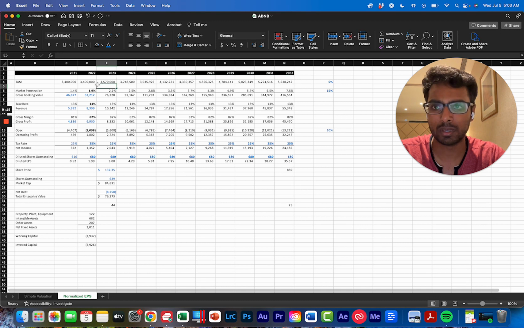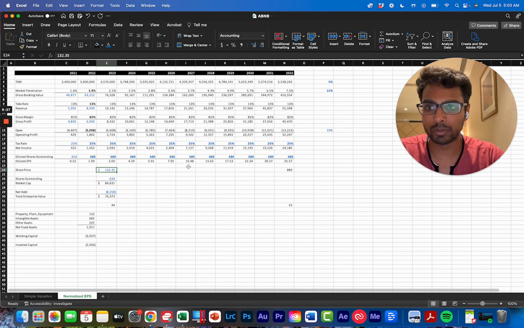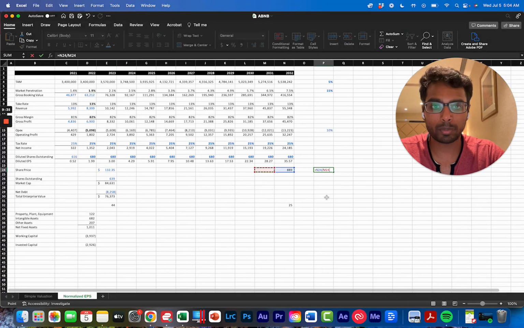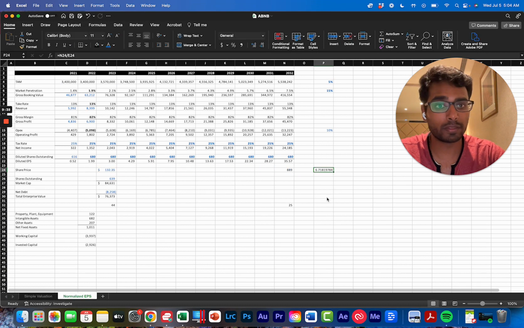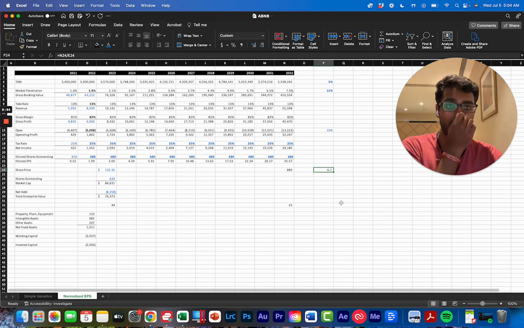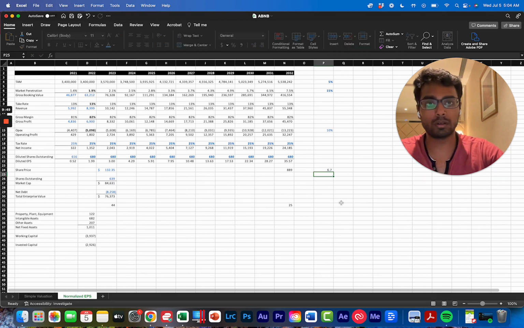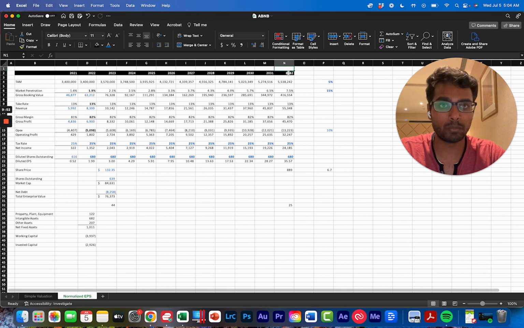Okay, so it is including 2023. This is saying 2023 is going to be year one. So the stock price going from 132 to 889 would be a 6.7x over, why don't we just extend this out one more year?